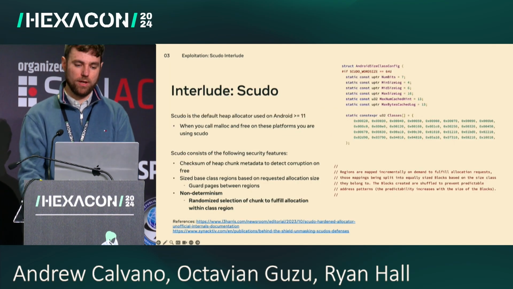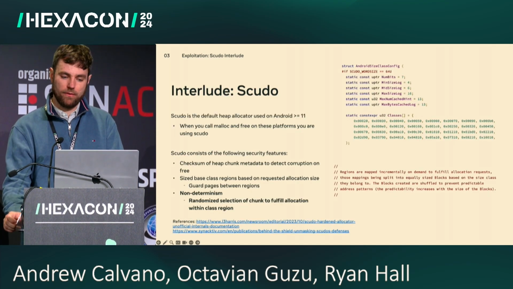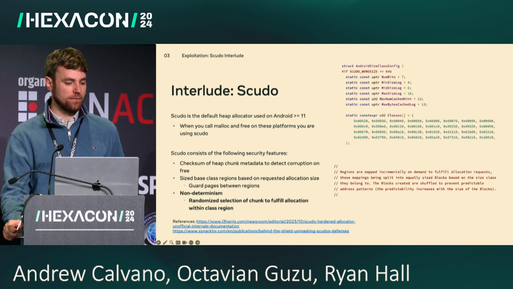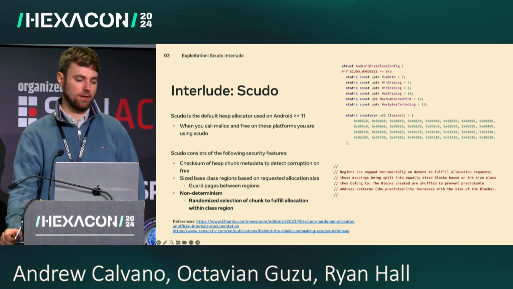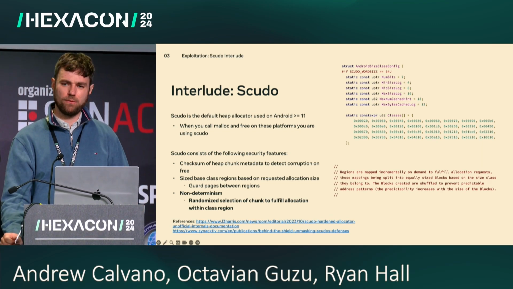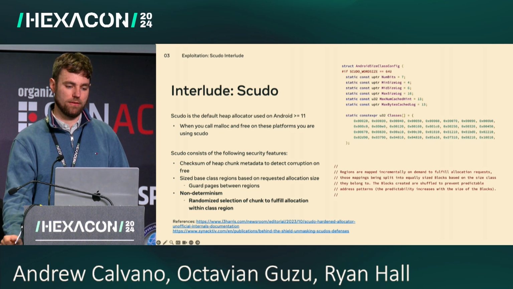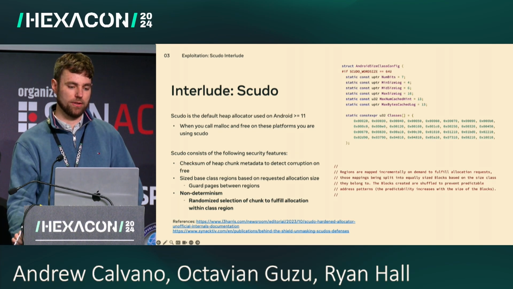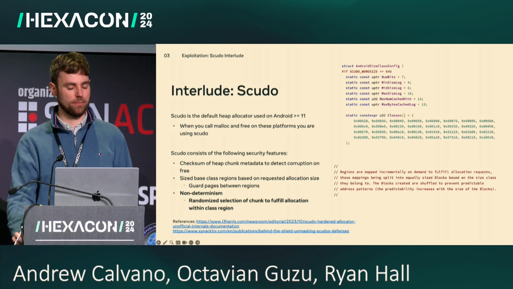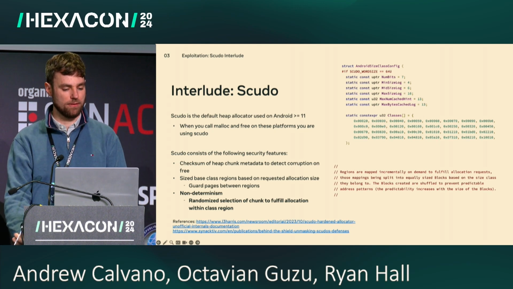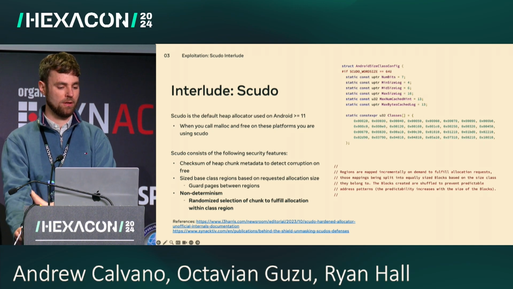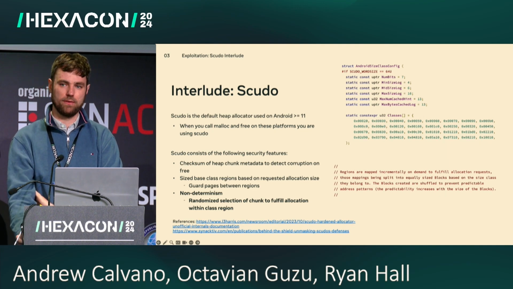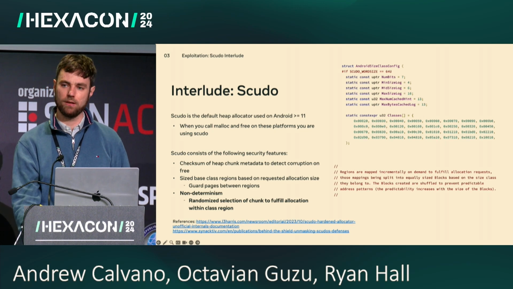Okay, so before I step into the next phase of our exploit, I want to take a brief detour to talk about the Scudo allocator. So Scudo has been the default heap allocator on Android since Android 11. So all the malloc and free calls are going through Scudo here. Scudo is meant to be a hardened allocator that implements several features to make heap-based exploitation more difficult. The first is a checksum over the heap chunk metadata that'll help detect corruption upon free.